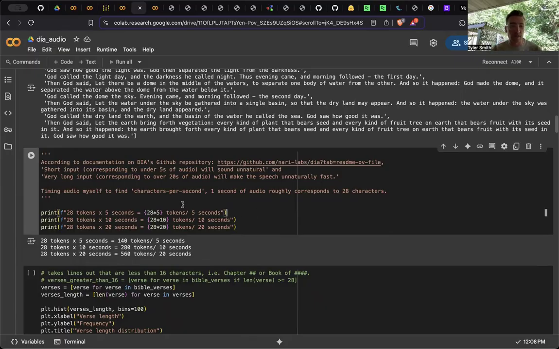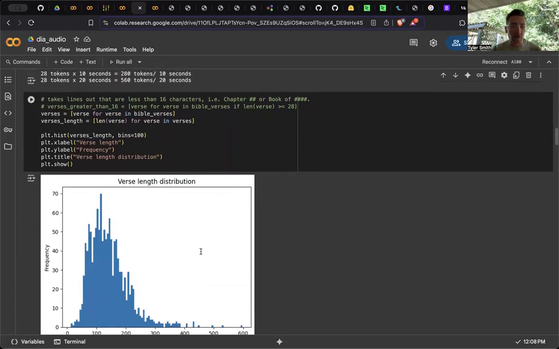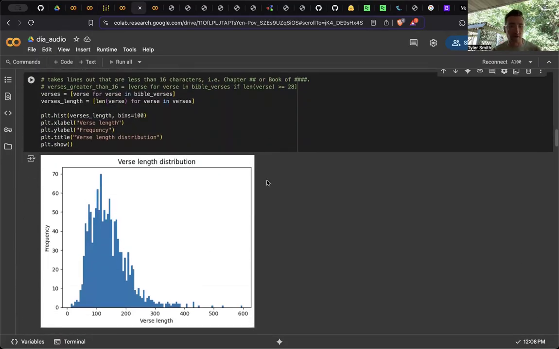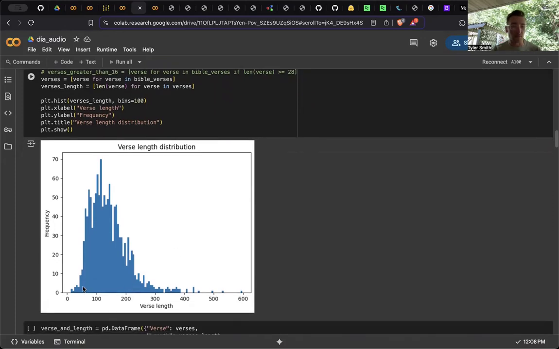So 28 tokens per second, over 5 seconds we're looking at 140, and over 20 seconds, we're looking at 560. Ideally, we want sentences or clumped verses to be somewhere between 140 and 560 characters in length. Reading that first text file in, we can see that most of the verses are between 50 and let's say 150. We need them between 140 and 560.